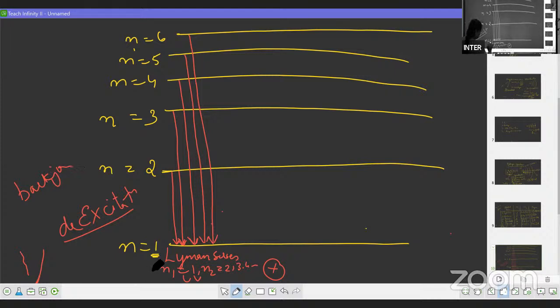And what is the N1 value here? N1 is equal to 1, whereas N2 is equal to 2, 3, 4. Okay.